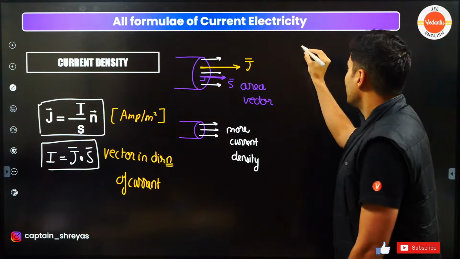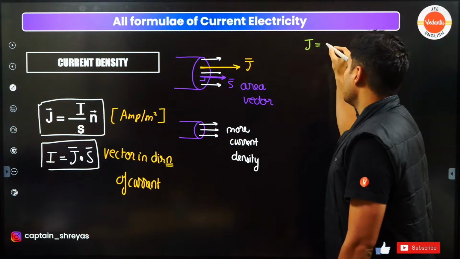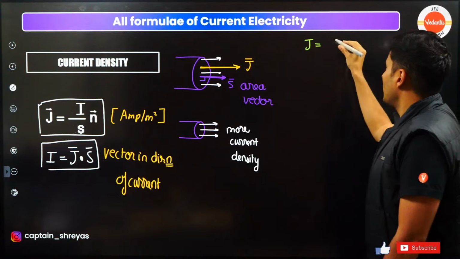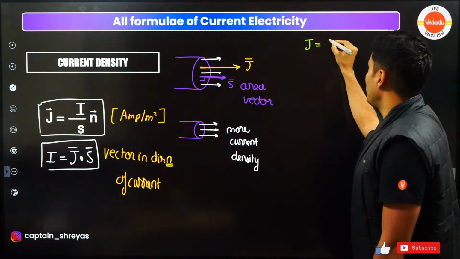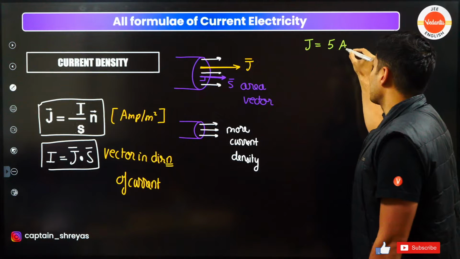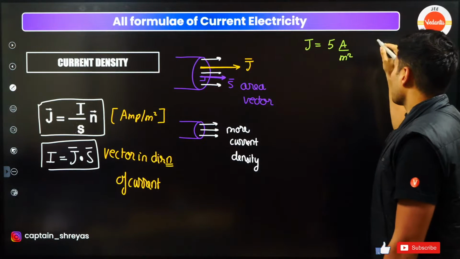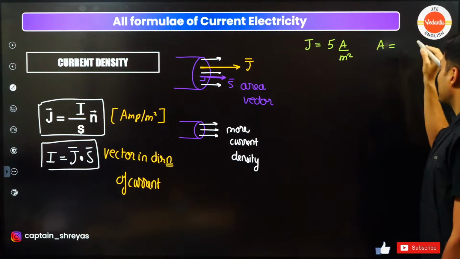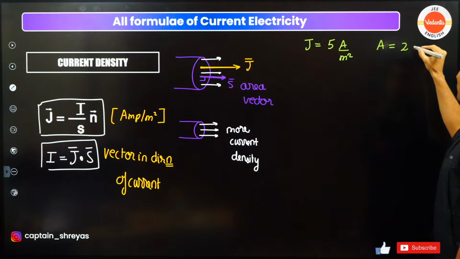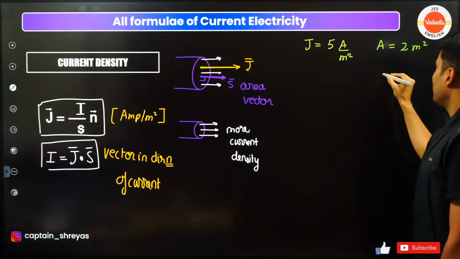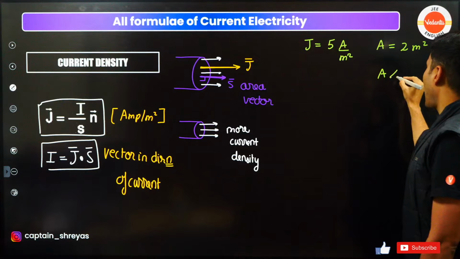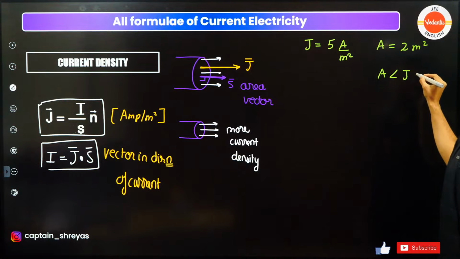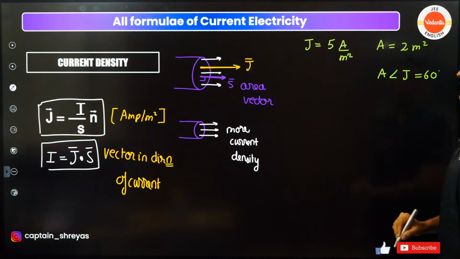Sometimes they might tell you that the current density is, for example, 5 amperes per meter square, and the area vector is 2 meter square, and the area vector makes an angle with the current density equal to 60 degrees.